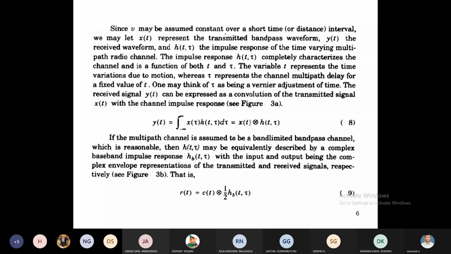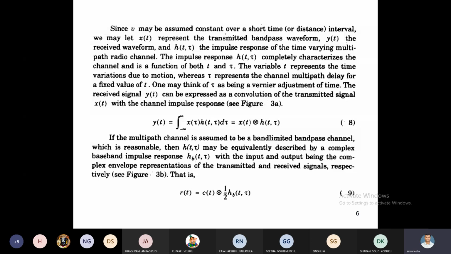Then the complex representation of the transmitted and received signal for a band limited bandpass channel is r of t equals c of t convolved with half of hb of t comma tau.